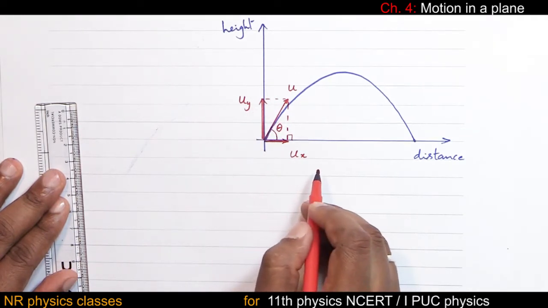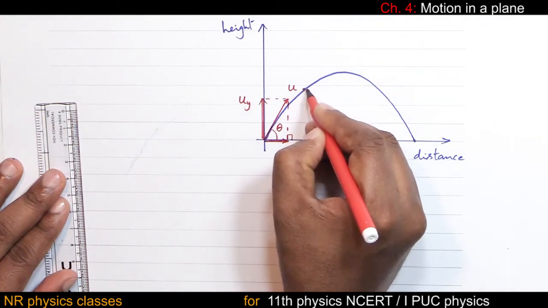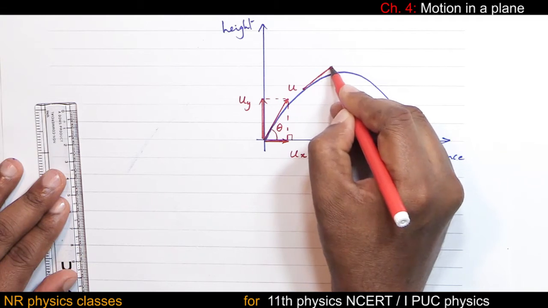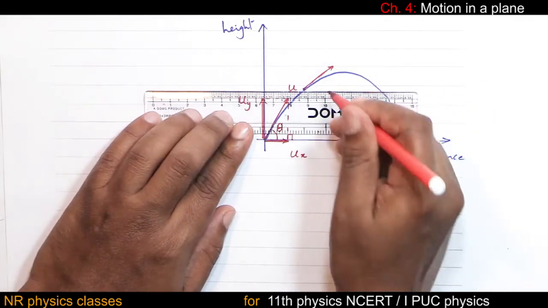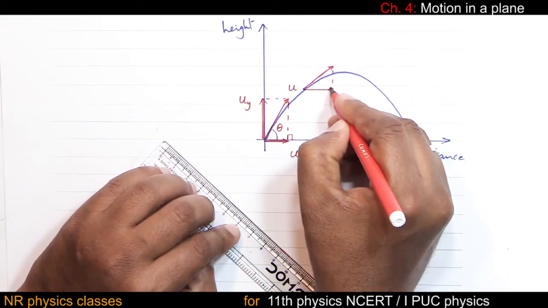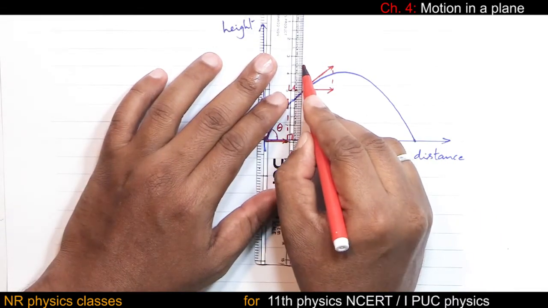Okay. Now, when the object is somewhere here, its velocity is drawn along the tangent, such that, let me drop a perpendicular and draw the horizontal component, and this is the vertical component.